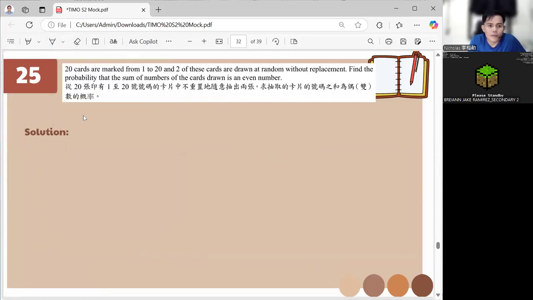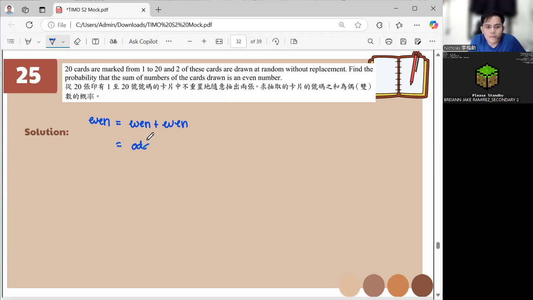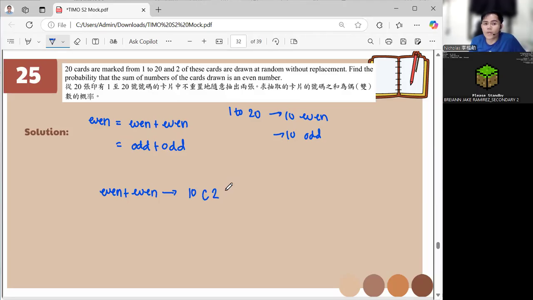we will have even plus even, and odd plus odd, right? And in 1 to 20, there are 10 even and 10 odd. So for even plus even, out of 10 even, you choose 2 numbers to draw.